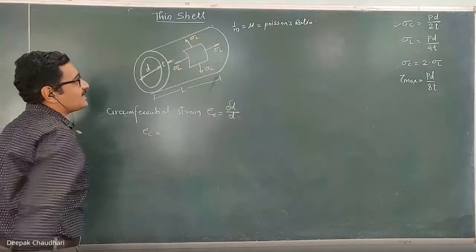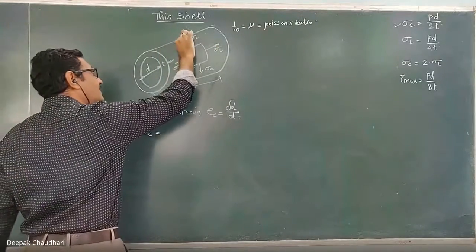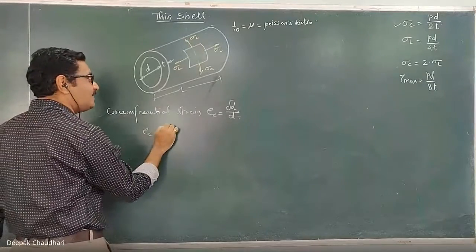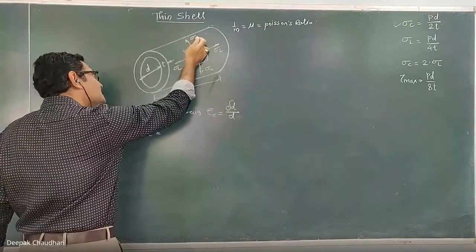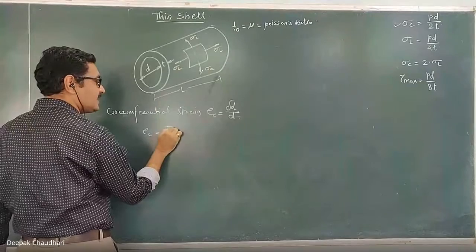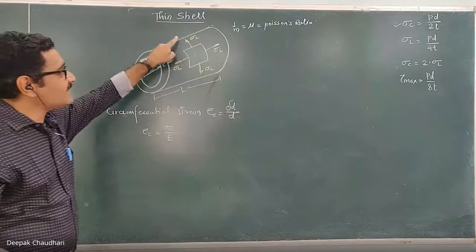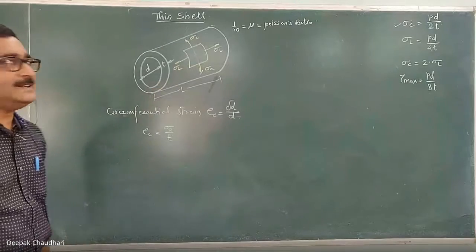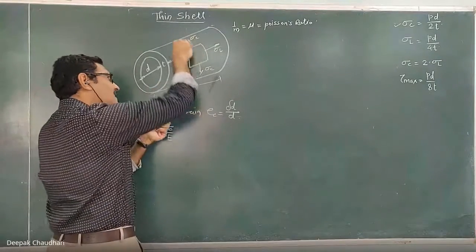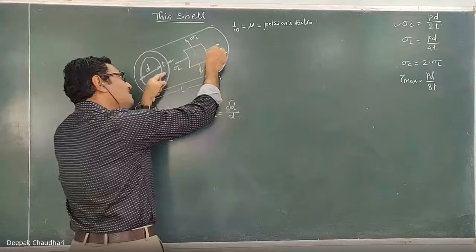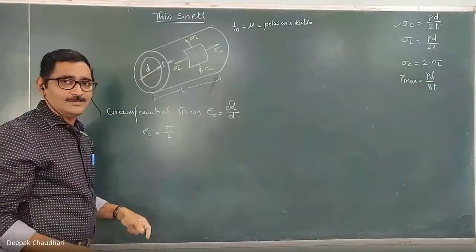So the strain in this direction is equal to the strain because of this circumferential stress, which is sigma c upon E. This is the strain in circumferential direction because of sigma c. Similarly, in this circumferential direction, there is a strain because of the longitudinal stress also.